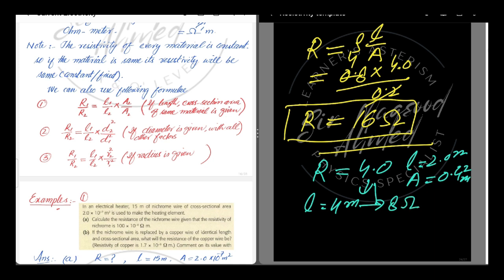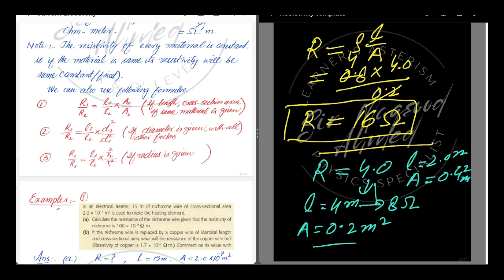And the next thing, the resistance of a conductor and its cross section area are inversely proportional. If we look at the value of its cross section area, now the cross section area is half. The length is 4, the cross section area is now 0.2 meter square.